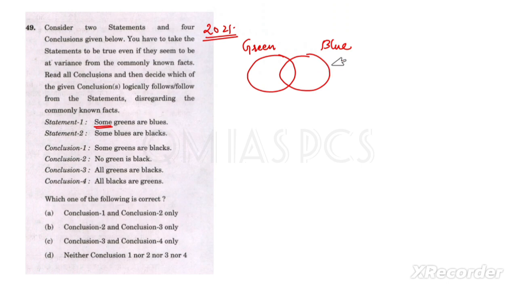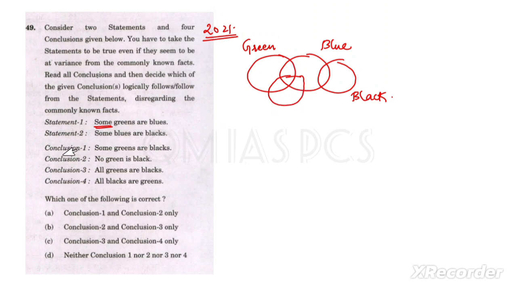Then the second thing is some blues are black. So we can say this type of diagram. Here is the black. We can draw it here also, you may draw like this. But right now we are drawing the ideal diagram. This is also a possibility. If you draw this one, this is also a possibility. But right now we are making this one. If there are possibility type questions, then we will follow that too. Got it?